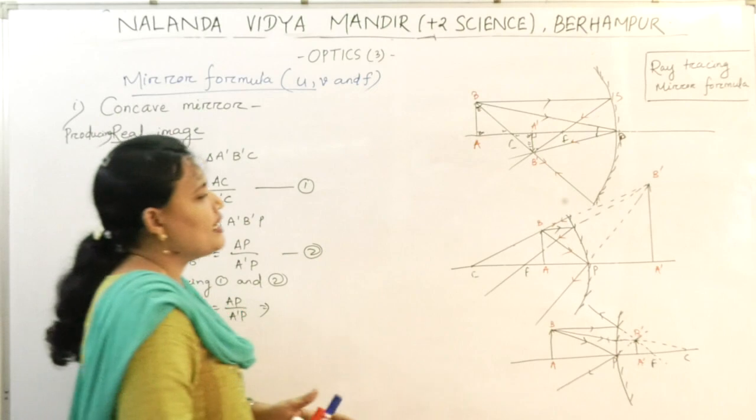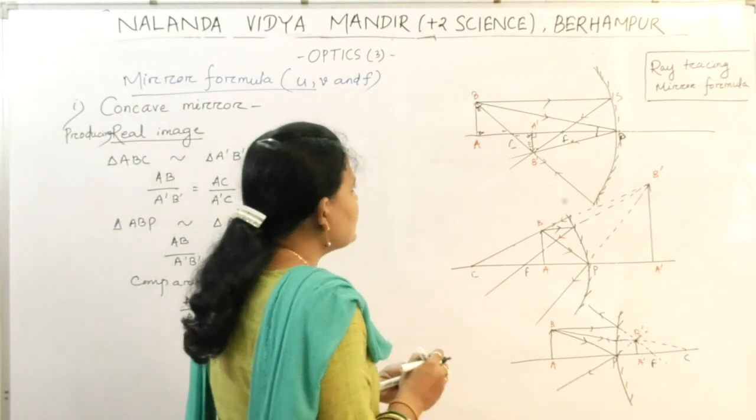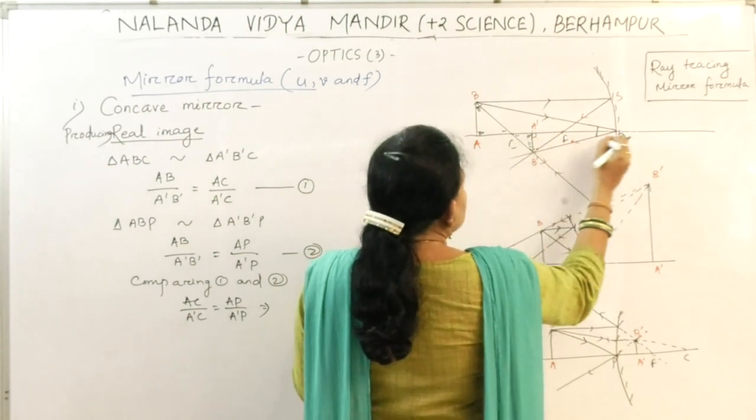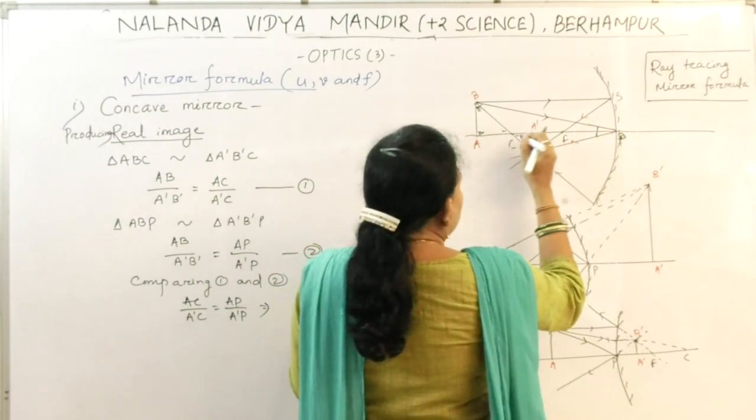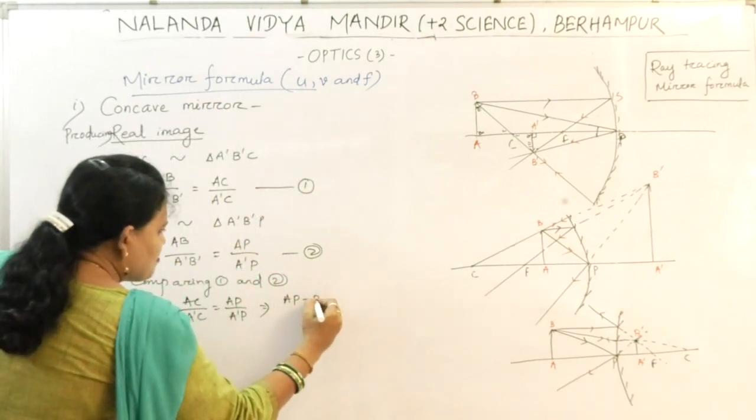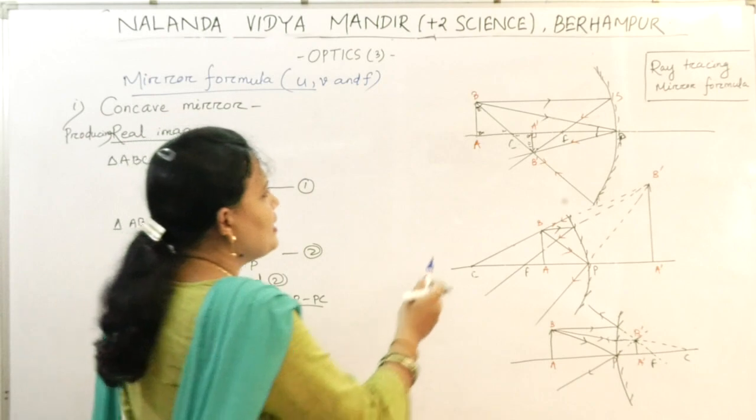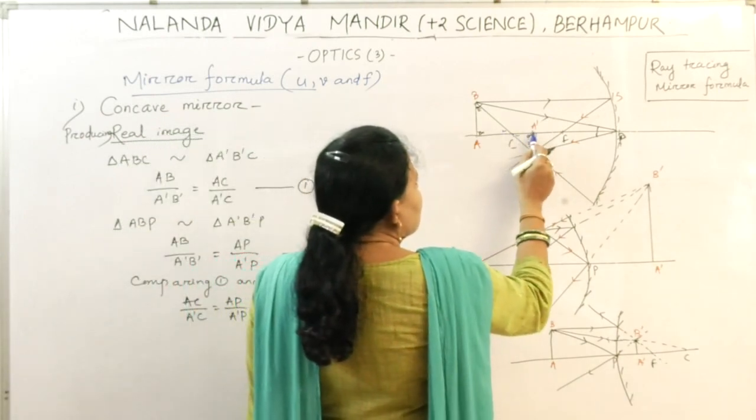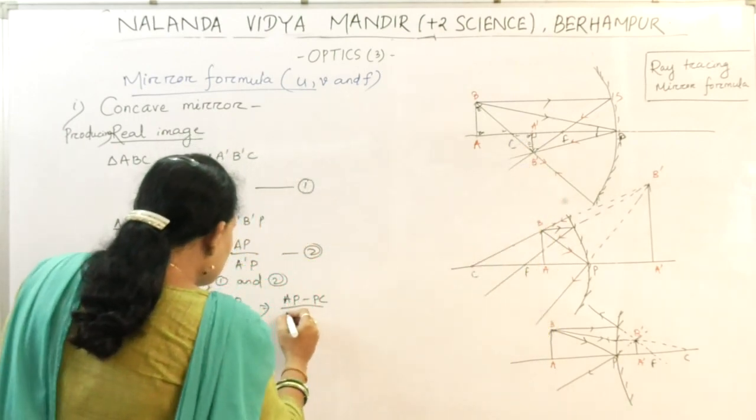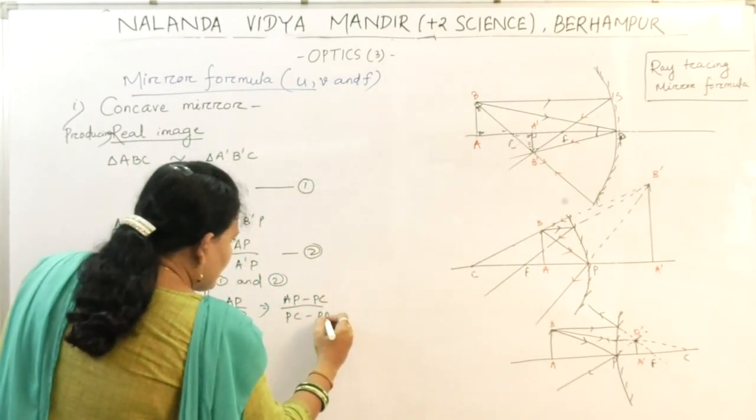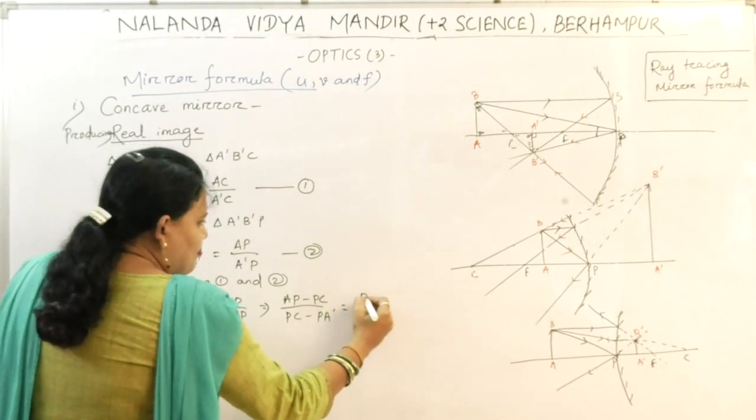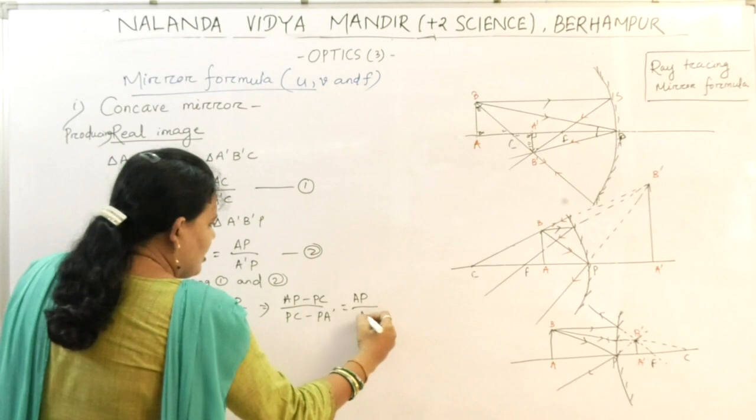Now see, what is AC? AC is AP minus PC. Divided by A dash C, which is PC minus PA dash. That is equal to AP by PA dash.